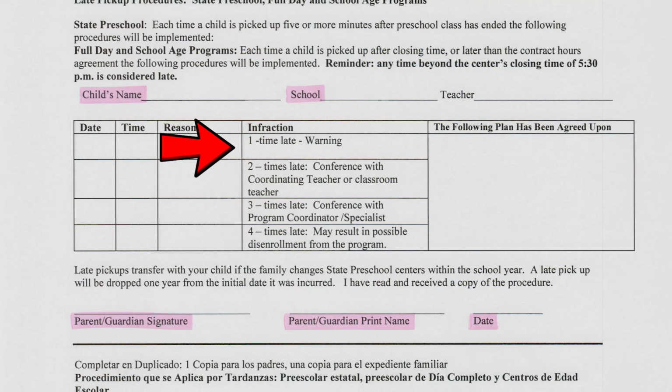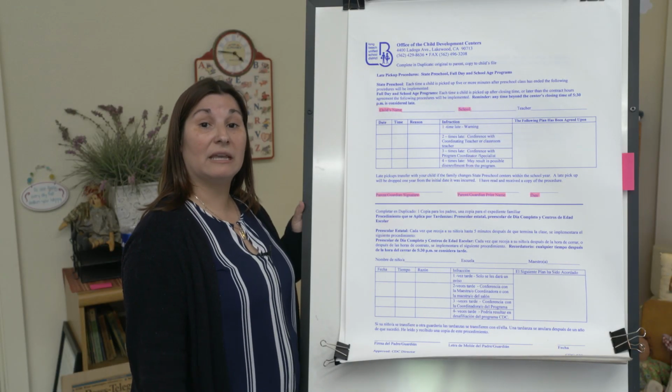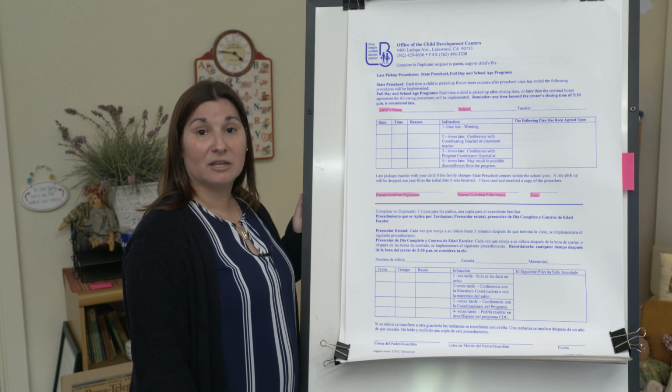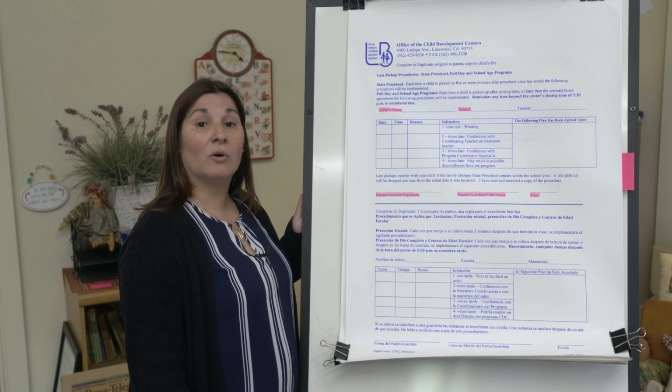The first time you're late, it will be a warning. The second time late is a conference at the site with either the coordinating teacher or the teacher in charge. The third time you're late is a conference here in the office with one of the program coordinators, because they want to make sure that you understand if you're late a 4th time within that 12-month period, it can mean a disenrollment of services. We do understand that there are extreme circumstances that will cause you to be late occasionally, but the expectation is that you are there on time every day to pick up your child or a representative for you.